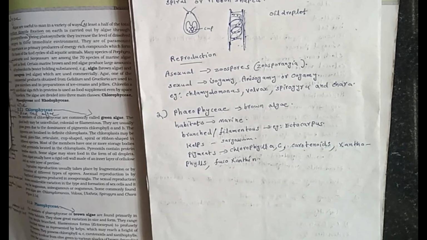In Phaeophyceae members, the pigments chlorophyll A and chlorophyll C, carotenoids, xanthophylls and fucoxanthin are seen.